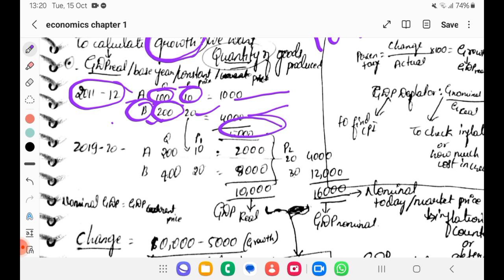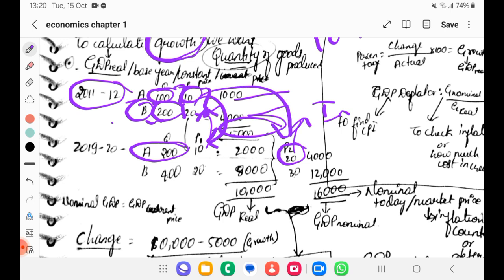So we have seen the price and quantity. Now they have produced in the next year 200 of A, but the price also increased to 20. Inflation is there, so the price also increased. If it was the same, then it is real GDP. But it has changed according to inflation. It is 20 rupees now for product A. Now it is 4000 rupees.